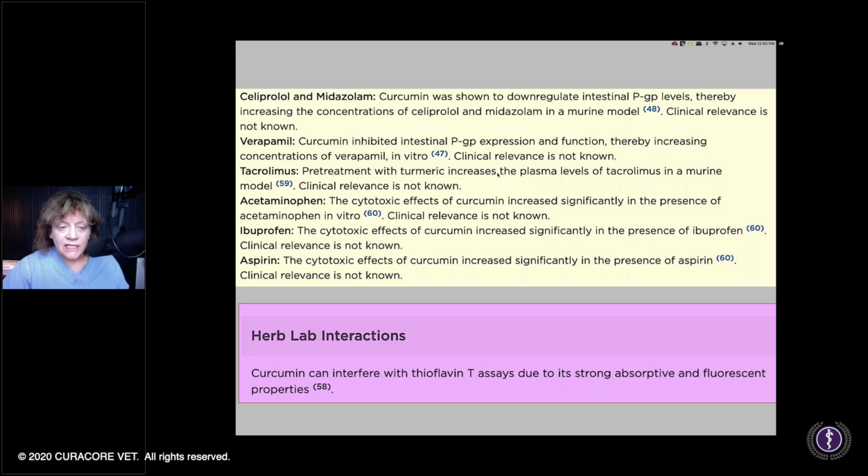So you're still messing with plasma concentrations. Another thing that could come up as you search About Herbs is herb-lab interactions. Sometimes there will be changes in assays due to what that herb is doing. Just like biotin, if you take a lot of biotin for your hair, nails and skin, that can give you falsely low thyroid levels.